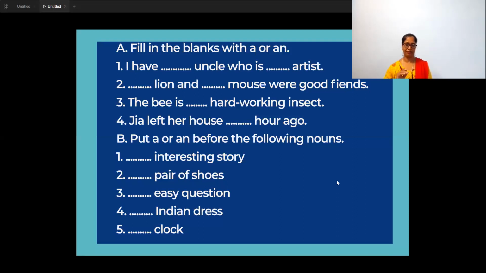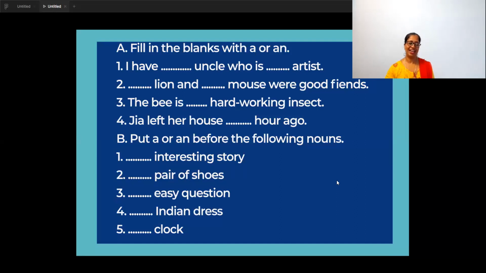Exercise B. Ready? Put a or an before the nouns. So only the nouns are there. It is not a sentence. Nouns. And you will check the sound and put a or an. First one, dash interesting. Interesting story, vowel sound. An interesting story. Dash pair of shoes. Consonant. A pair of shoes.